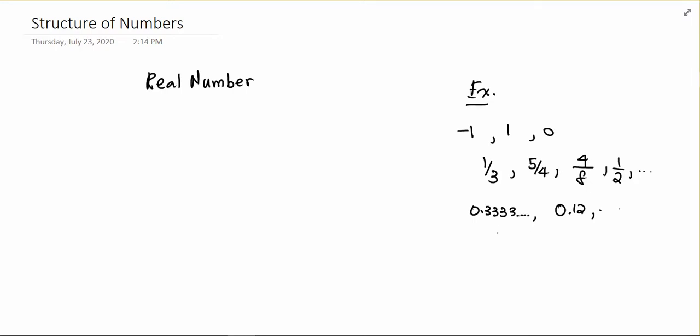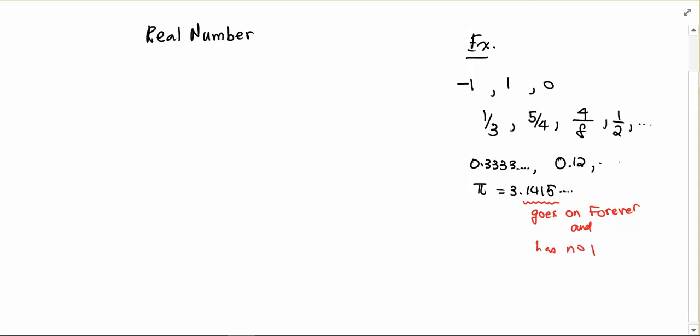Now this includes some very funky numbers such as pi, 3.1415, and so on. There's something very special about pi which is very different to 0.3333, the one above it. The thing about pi is that the decimal places go on forever, and have no pattern.